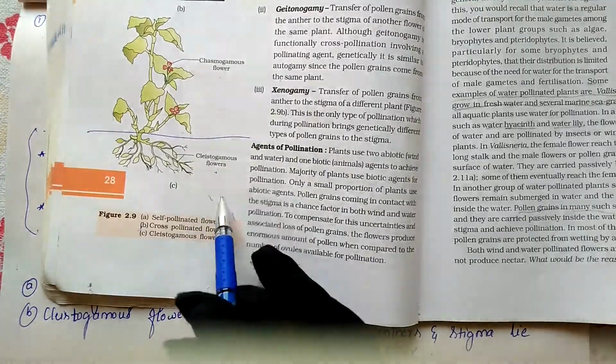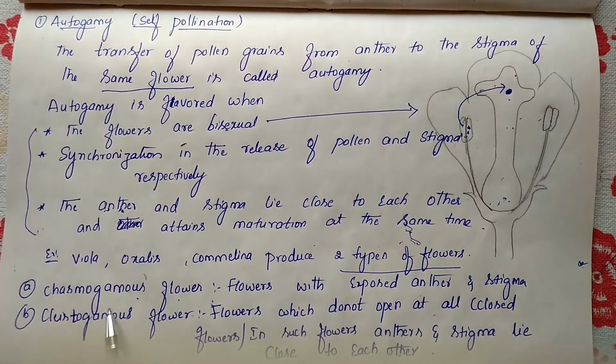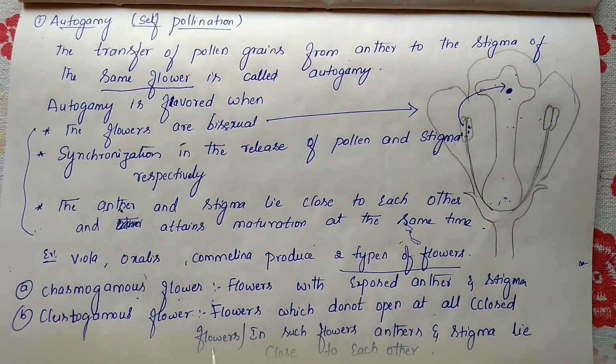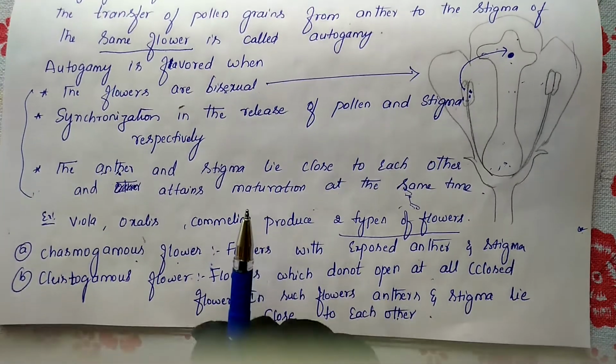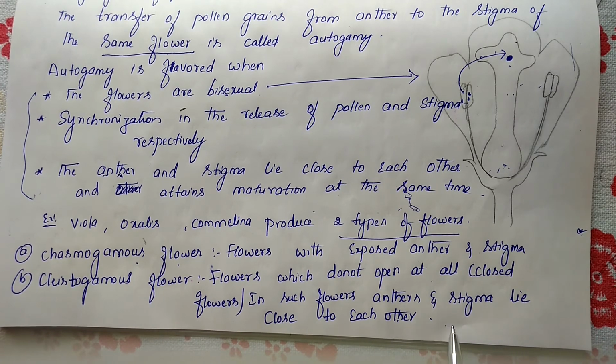So we find two types of flowers: one is chasmogamous, another one is cleistogamous. These are flowers which do not open at all, they always stay in a closed condition, so we call them closed flowers. In such flowers, anther and stigma lie close to each other. So this is about autogamy.